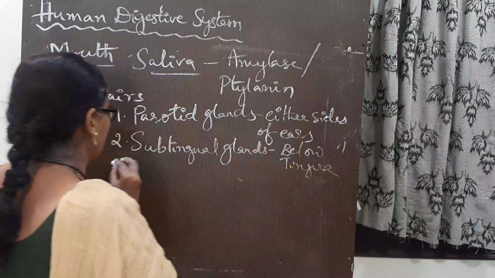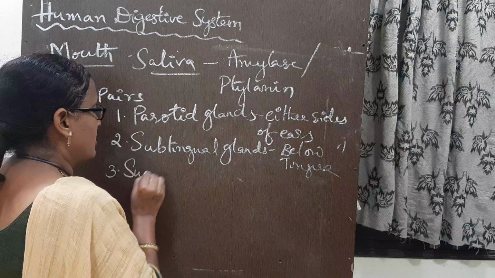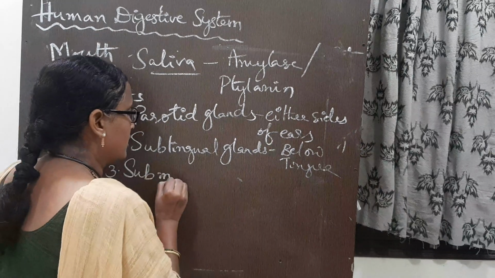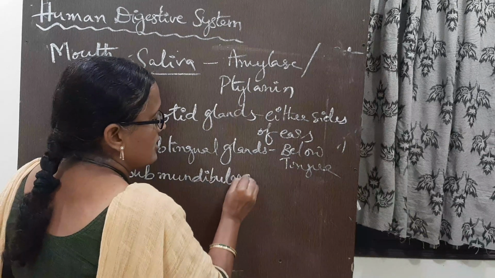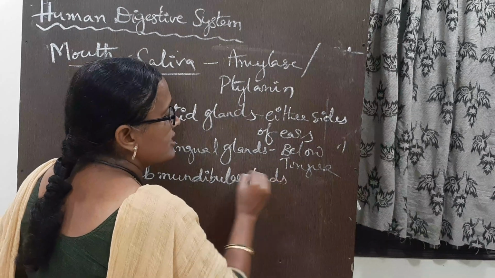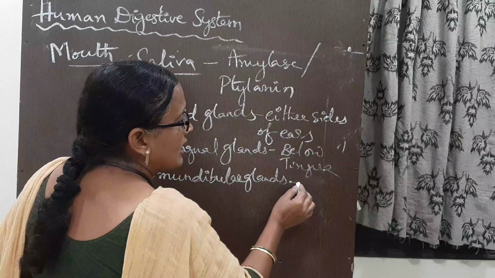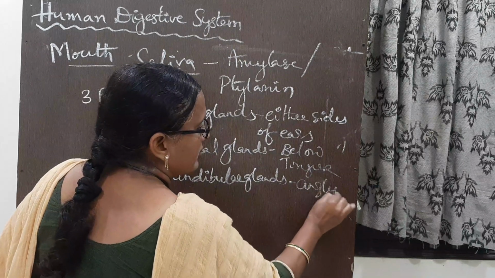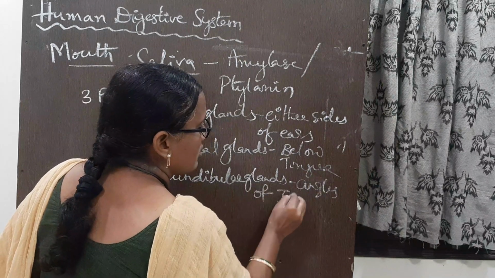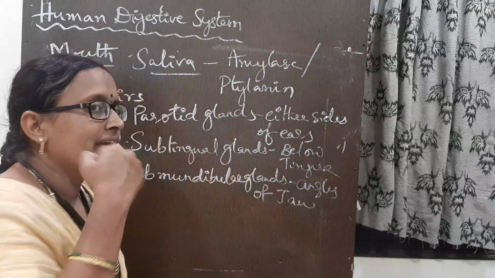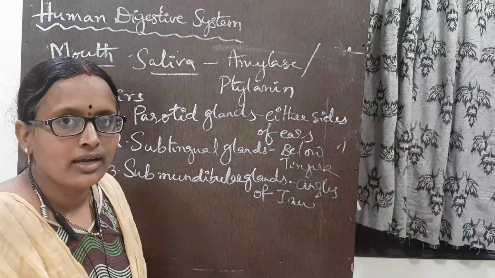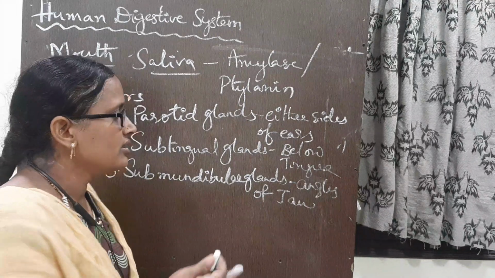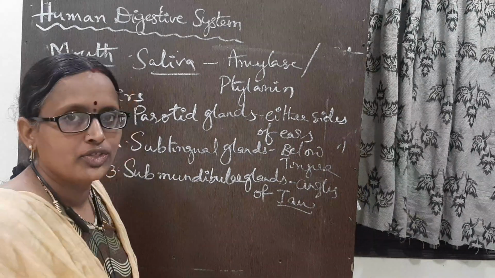And the third one is the submandibular glands. These submandibular glands are located at the angles of the jaw, where the jaw ends. At that place we have the submandibular glands. We can also say they are present on both sides of the jaw.